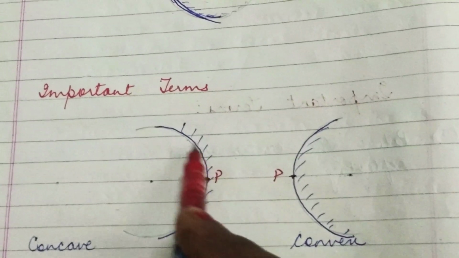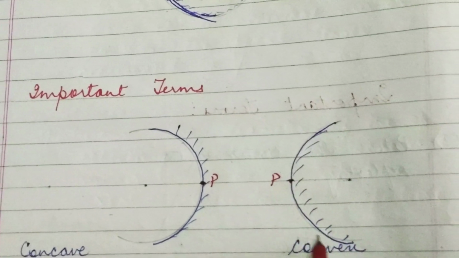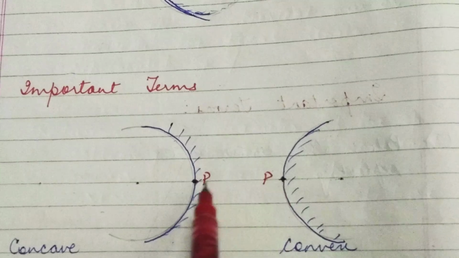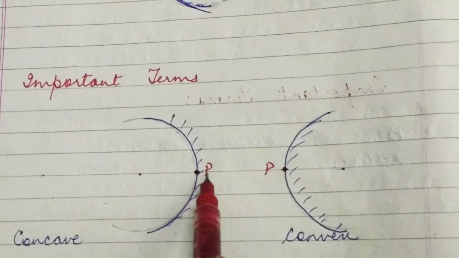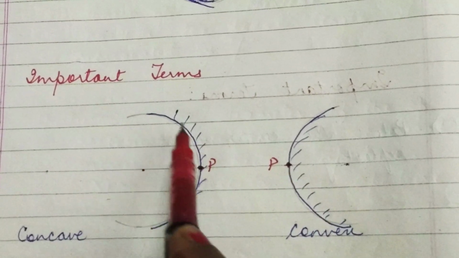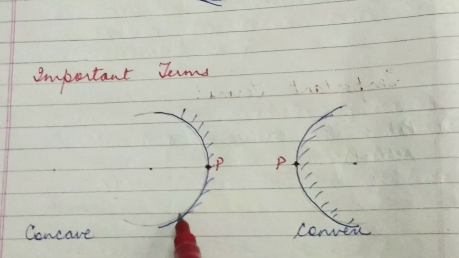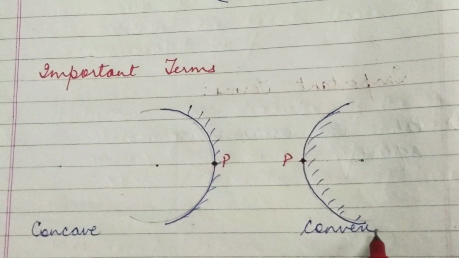So this is the reflecting surface of the concave mirror, and this is the reflecting surface of the convex mirror. The center of this mirror is called the pole of the spherical mirror. It is denoted by P, and it lies on the surface of the mirror. Just see, it lies on the surface of the concave mirror as well as the convex mirror.